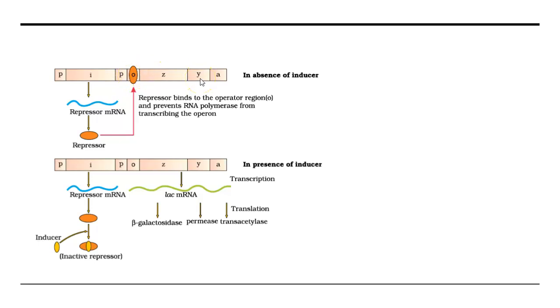You can remember this by a small analogy. There is a room with three electric equipments: fan, light and air conditioner. If no one is inside the room, it should be shut down. If someone is entering, that is, in the presence of inducer, lactose is coming, these three should be produced. At that time, switch on should happen. Here, switch off. Who is doing it?